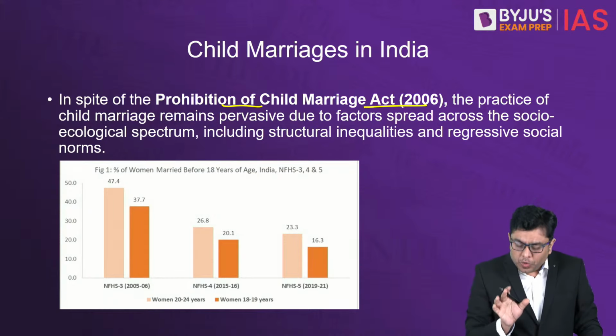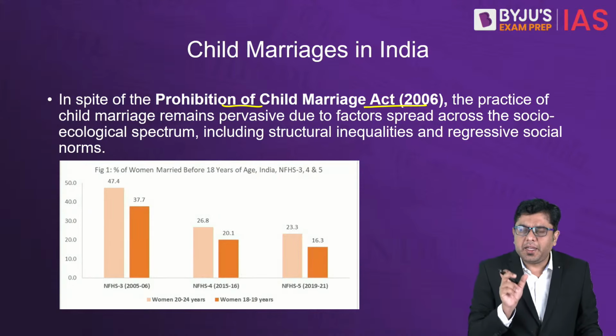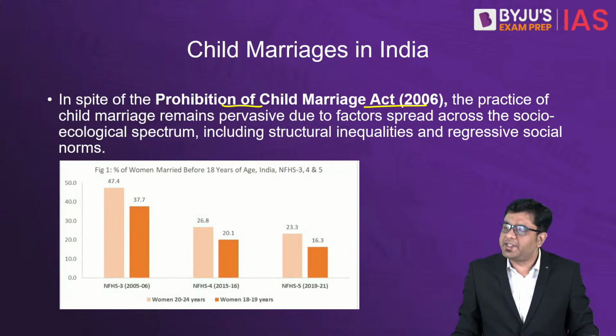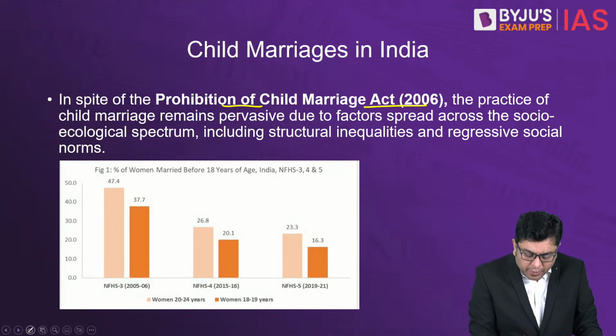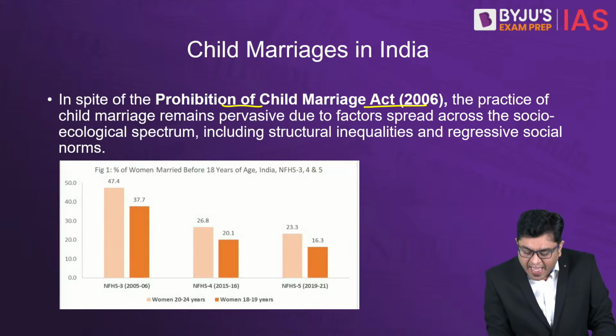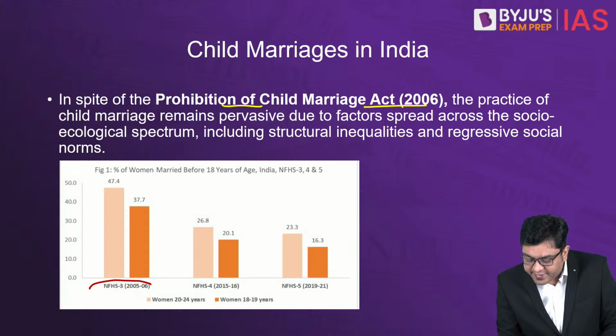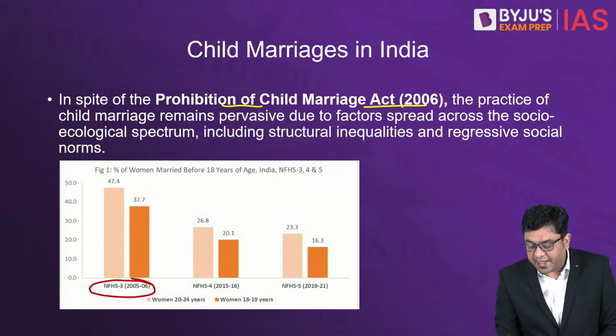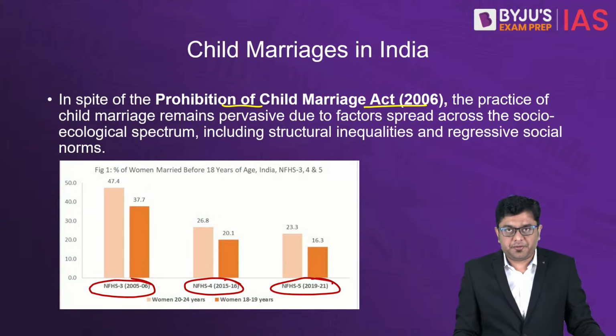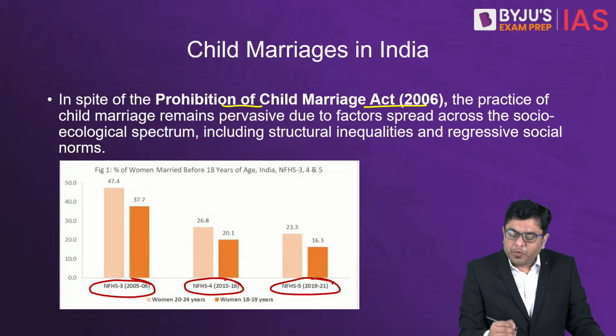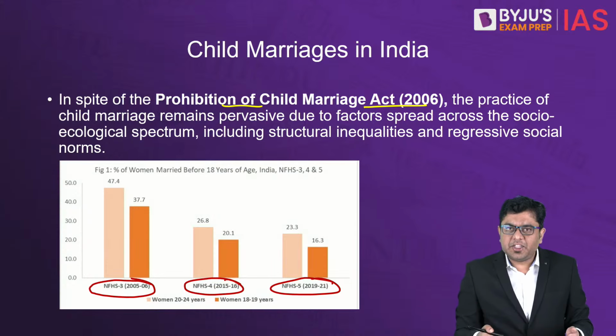Now here, you observe a very interesting chart, a very interesting data. And this is a relative comparison as indicated by NFHS data given by NFHS 3, NFHS 4 as well as NFHS 5. Now in all these, you will observe what is indicated in the chart.